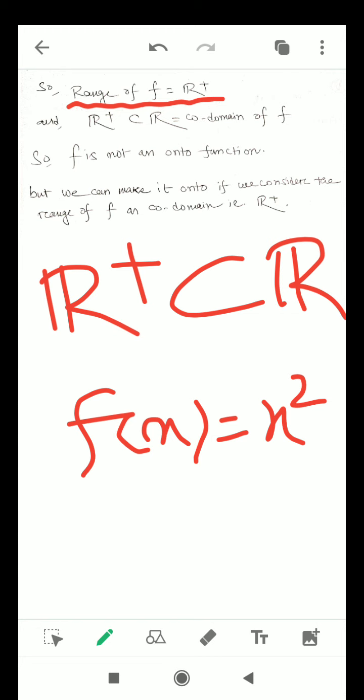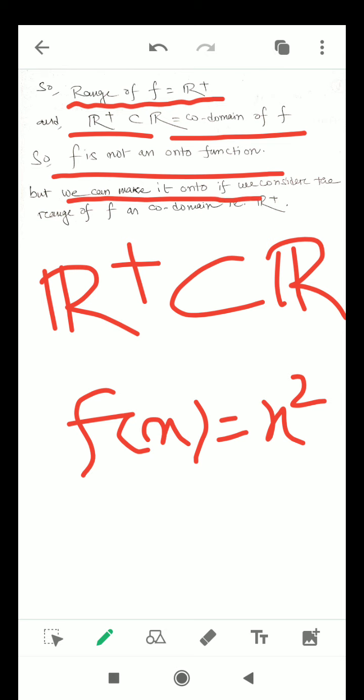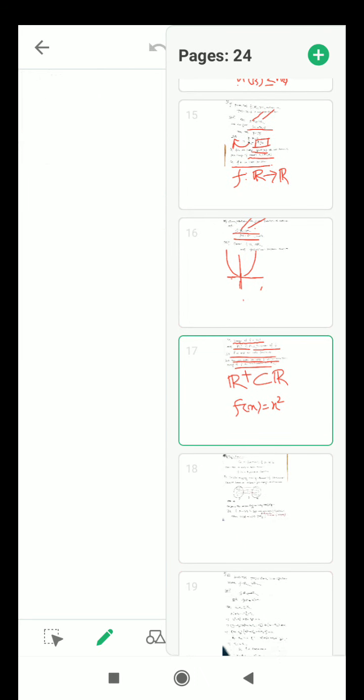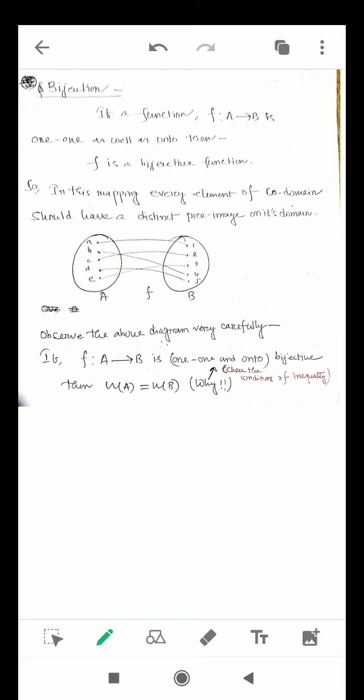But here what you observe is that this is not equal, so f is no longer an onto function. But we can make this an onto function if we change the codomain from R to R plus. So here the codomain also matters for a function, whether it is onto or whether it is one-one.